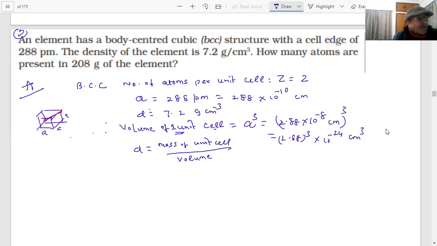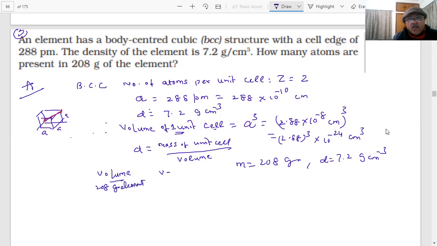You are provided with mass of 208 gram, and density is given 7.2 gram per centimeter cubed. So what will be the volume of 208 gram of the element? 208 divided by 7.2.